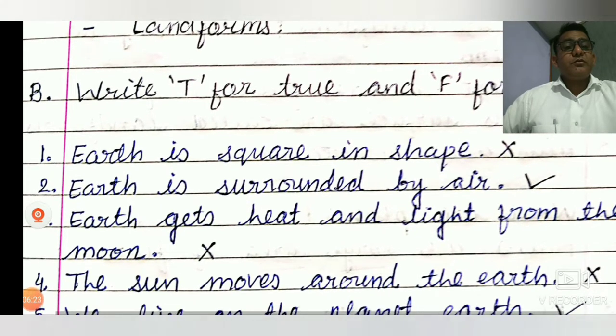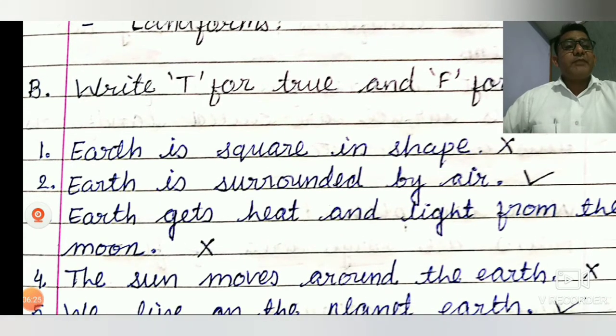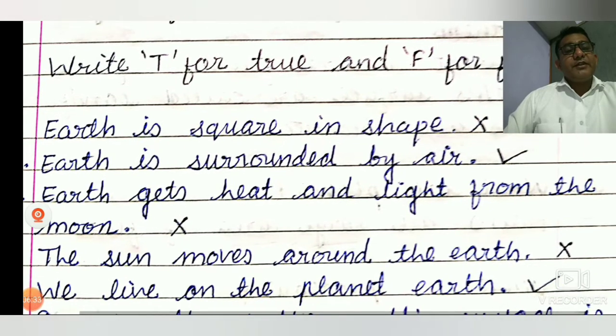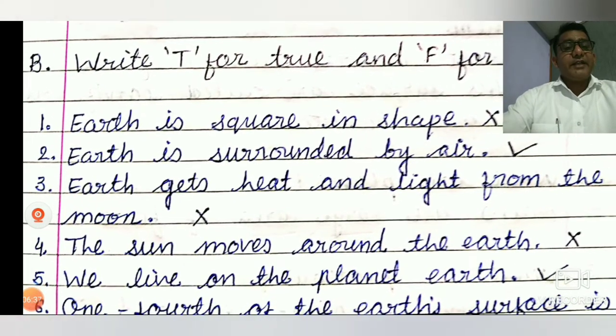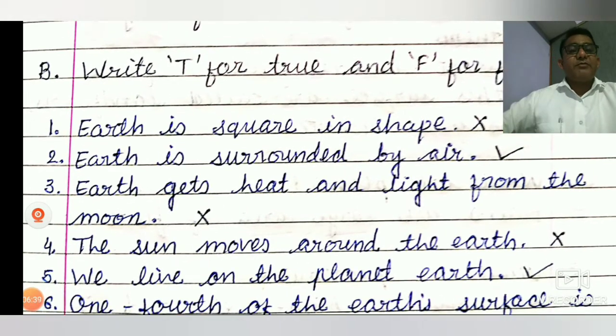Two, earth is surrounded by air. So yes, earth is surrounded by air. Number three, earth gets heat and light from the moon. The earth gets heat and light from the sun, but here it says the moon, so the sentence is wrong.